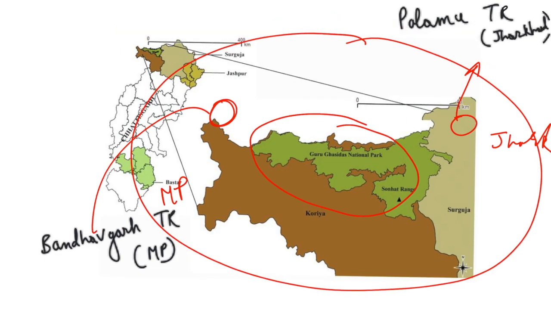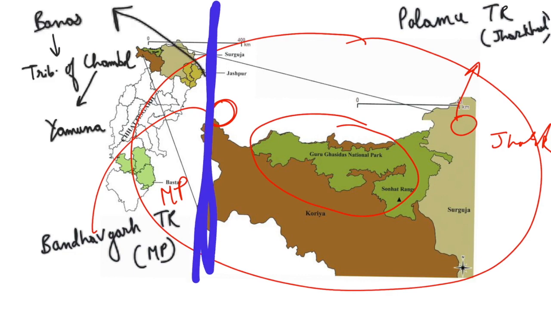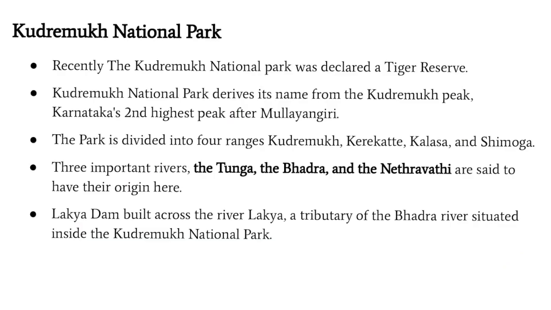Now, guys, one more thing, Banas River, which is a tributary of the Chambal River, flows from the west side of Guru Ghasidas National Park. Guys, Banas is a tributary of Chambal, and Chambal is a tributary of the Yamuna River. So, guys, this was about Ghasidas, and now we'll move to the next entry. Now, guys, next we have Kudremukh National Park. It has also been given the final approval to be constituted as a tiger reserve.